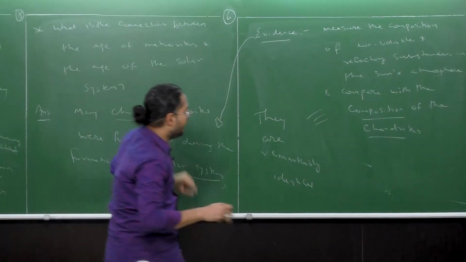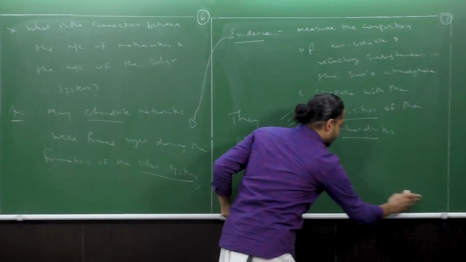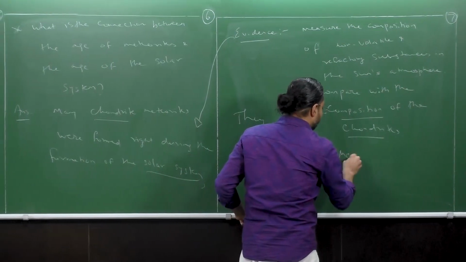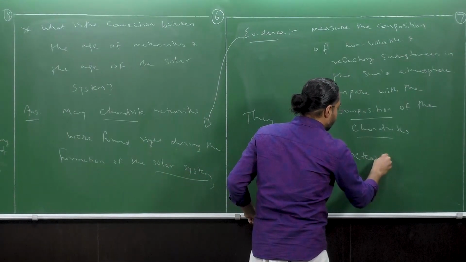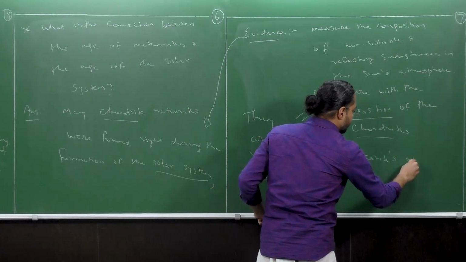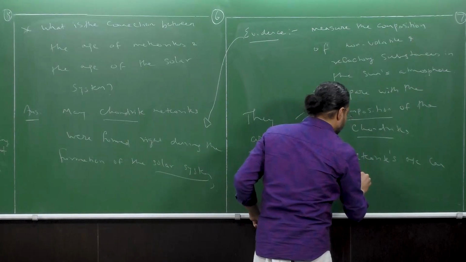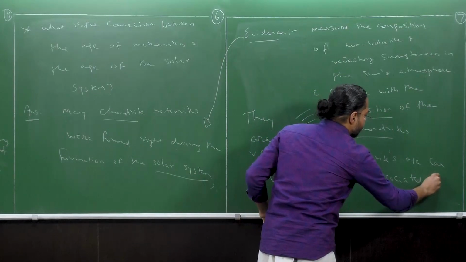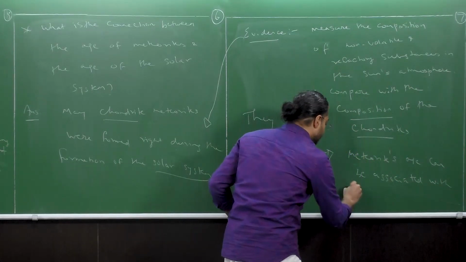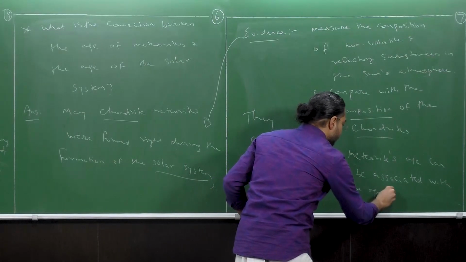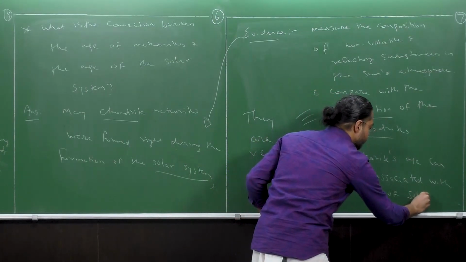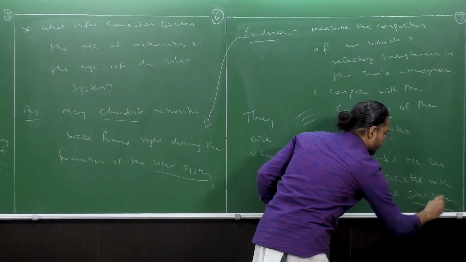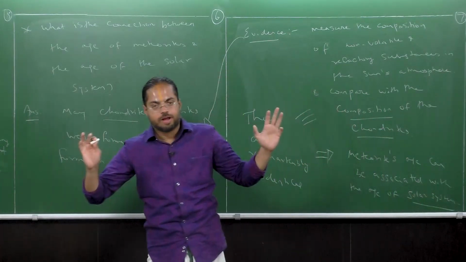Are we clear? Which implies overall that the meteorite's age can be associated with the age of the solar system itself. Are we clear?